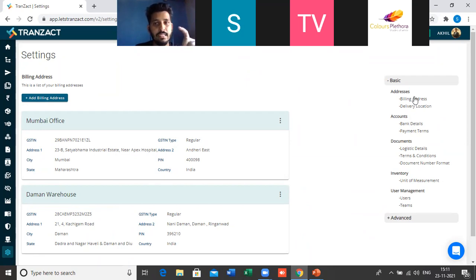Okay, you will see on the right hand side there is a list of options from where you can select, and you have to just feed the data. Okay, so in this way you have to add the basic details of your company here in the settings module.